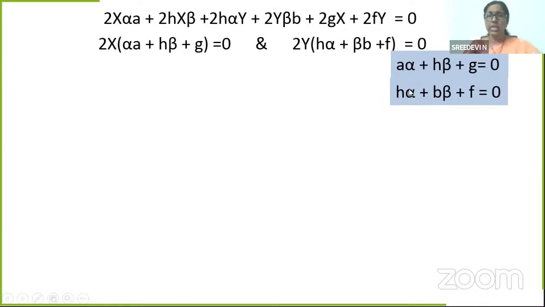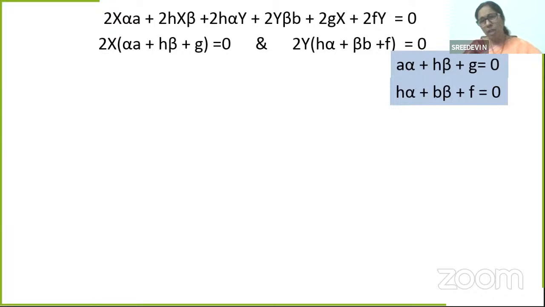So ah alpha will get cancelled when you subtract the equations. Then you can find the value of beta, isn't it? That was the process, which you already know. Or you can draw the graph and plot the points and see where the two equations meet, and that point of intersection is taken as a solution for this equation.